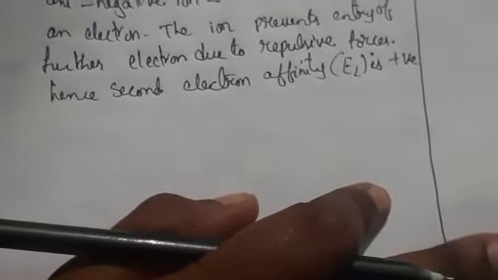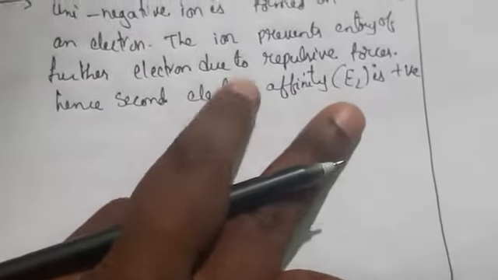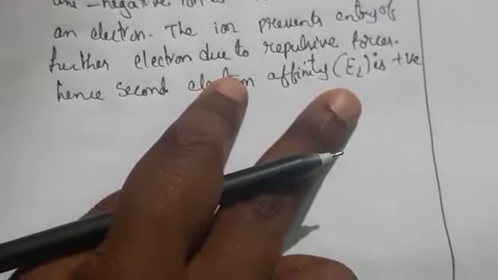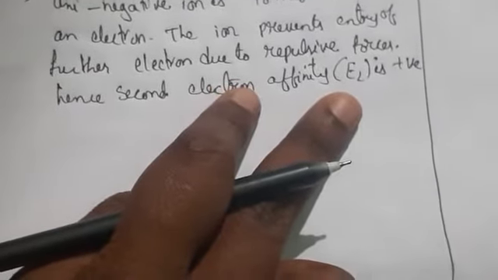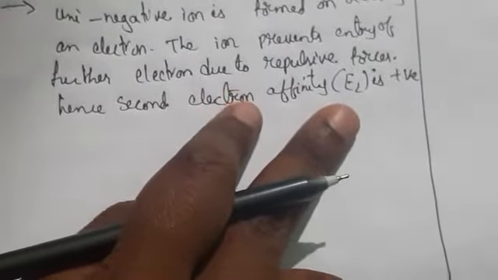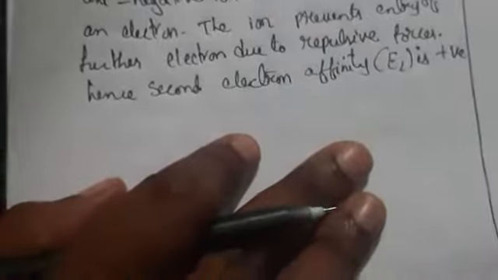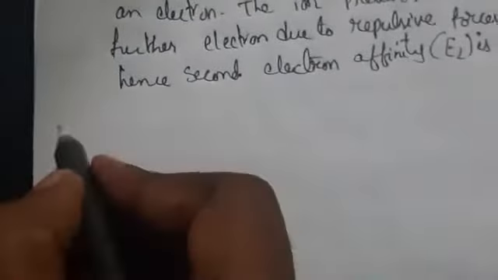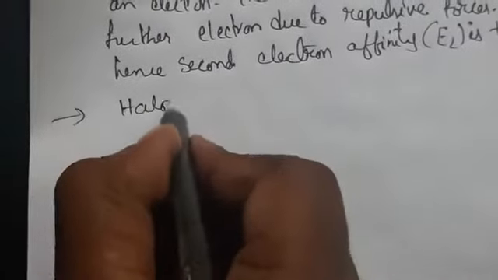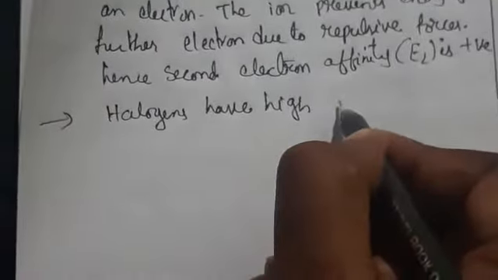Electron affinity is the negative of the enthalpy change. If energy is released when an electron is added to an atom, it is taken as negative enthalpy change; if energy has to be supplied, it is positive. So halogens have high electron affinity values.